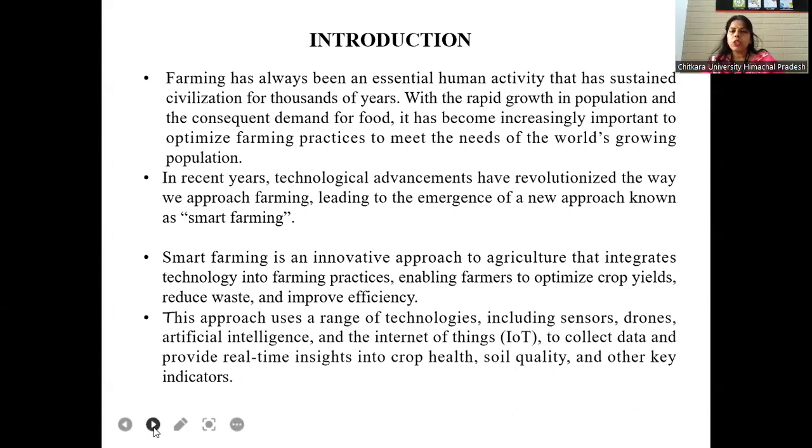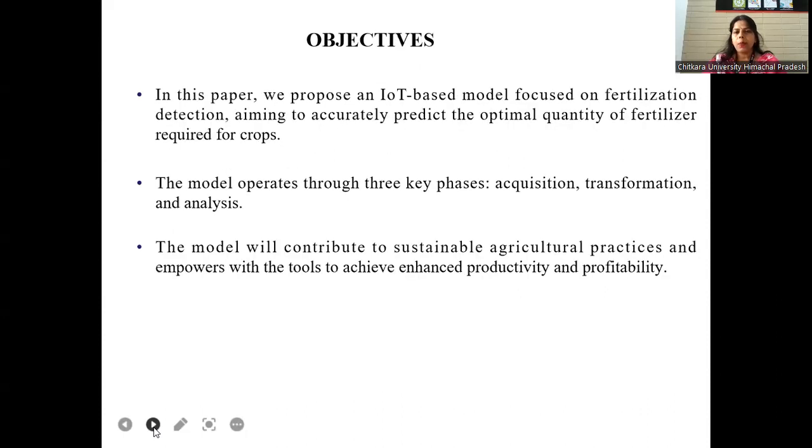Smart farming is an innovative approach to agriculture that integrates technology into farming practices, enabling farmers to optimize crop yield, reduce waste, and improve efficiency. This approach uses a range of technologies, including sensors, drones, artificial intelligence, and the Internet of Things (IoT), to collect data and provide real-time insight into crop health, soil quality, and other key indicators.